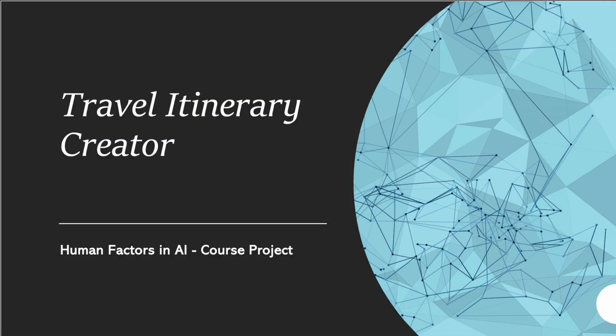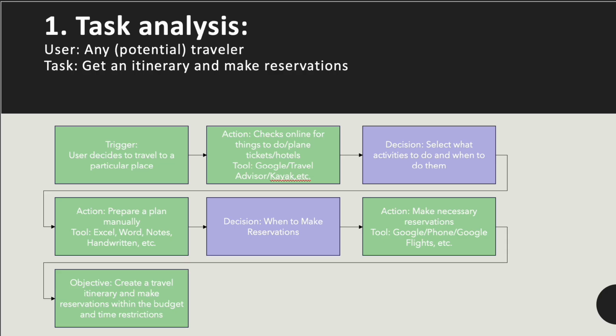The idea that we'll be exploring is that of a travel itinerary creator. This product would take inputs from users such as their budget, destination, preferred mode of transportation, activities that they generally enjoy doing when they travel, etc., and create personalized itineraries for them and make all the reservations automatically if the user approves an itinerary. Now, let's delve into the task analysis.